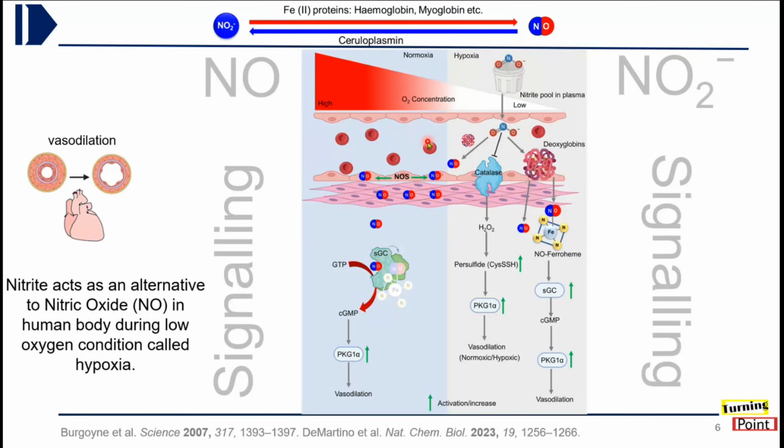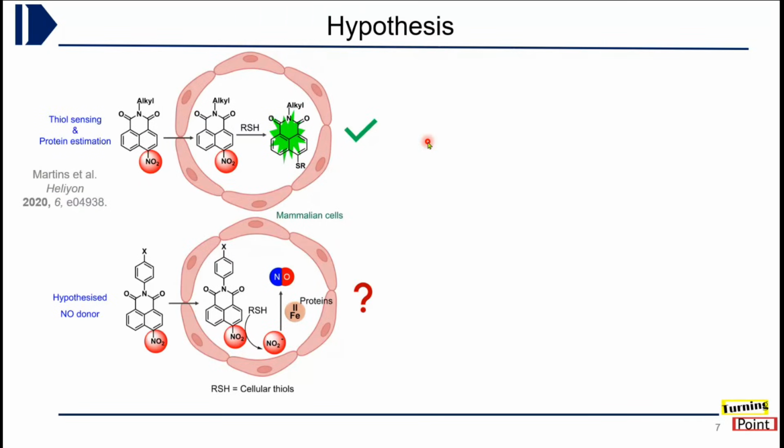First, nitrite is naturally available in the human body. Second, there are mechanisms which can convert nitrite into NO. So that was the start of our project, and we had a hypothesis. We were looking for compounds which can release nitrite. We came across a set of molecules called 4-nitronaphthalene-based molecules, which have been used to sense thiols. We wondered what happens to this nitro group when it senses thiols.